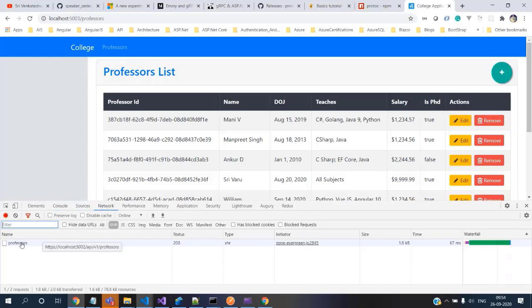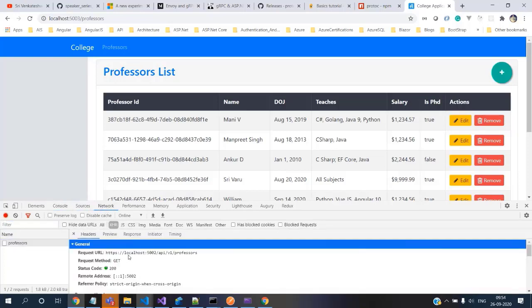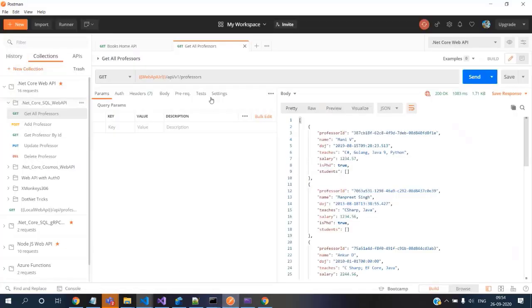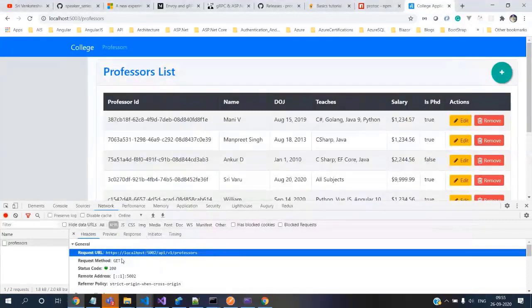So all this data is coming from the network tab. If you see that professors, we have hit that 5002 API, which is exactly similar to this one. Localhost 5002/API/v1/professors. You can see that. So this has been coming from the variable inside the Postman API v1 professors. So that is getting displayed here.